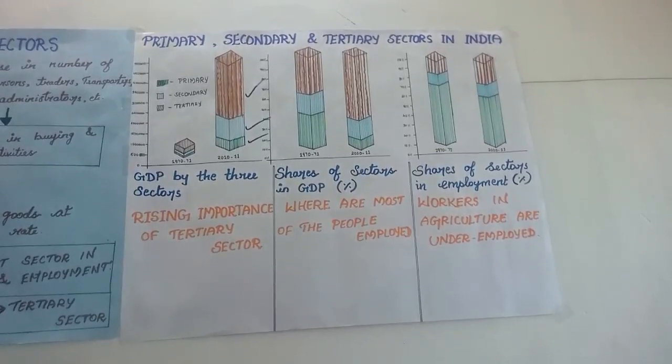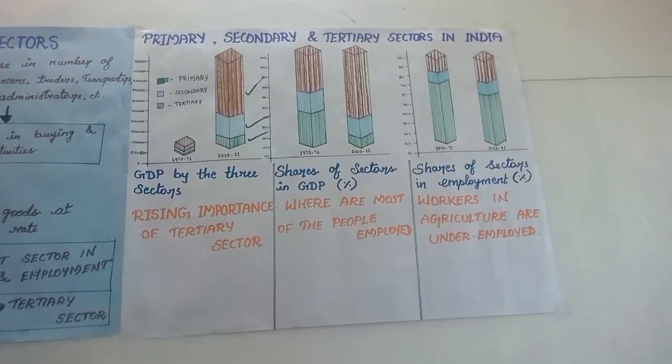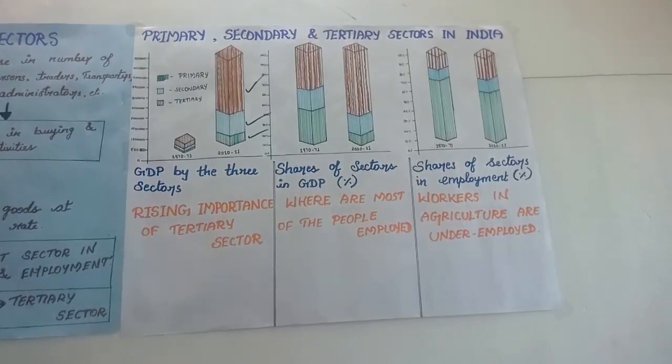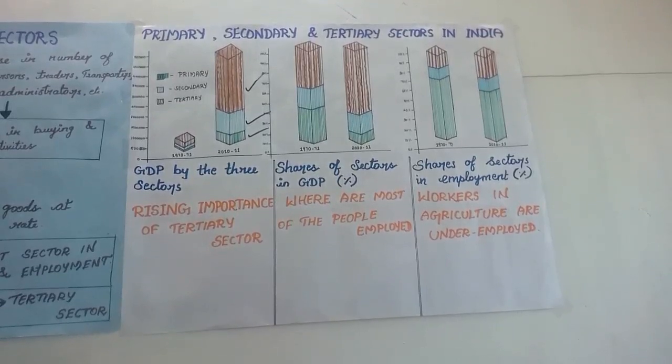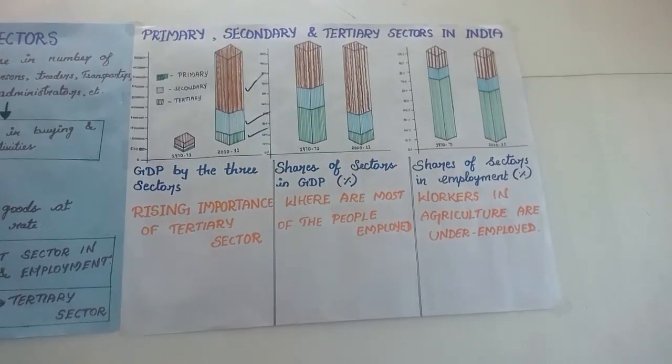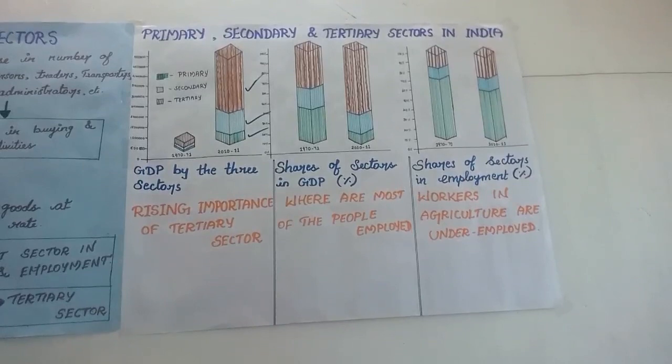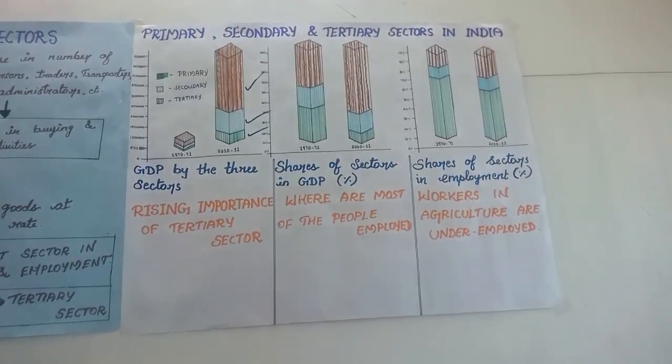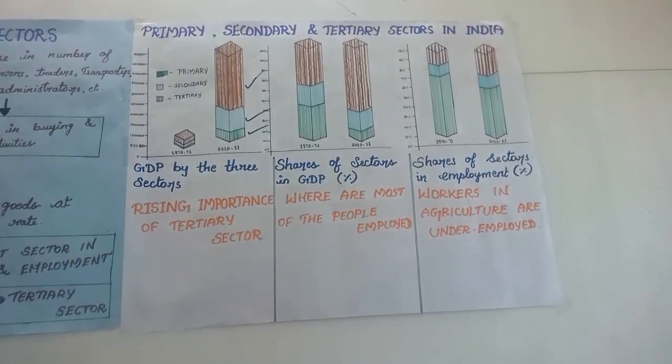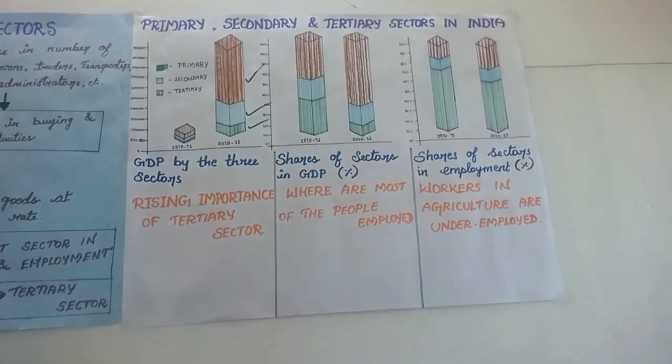Many of them are other people of the service sector on the street pushing a cart or selling something, where they may spend the whole day but earn very little. They are doing this work because they do not have better opportunities.